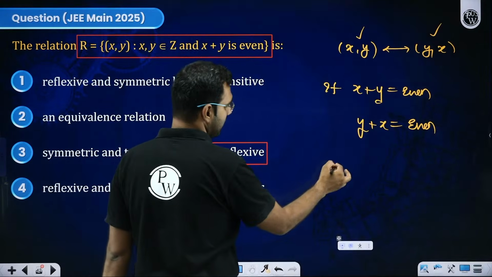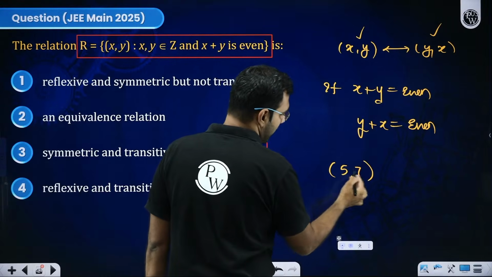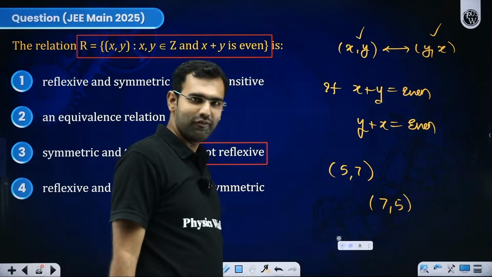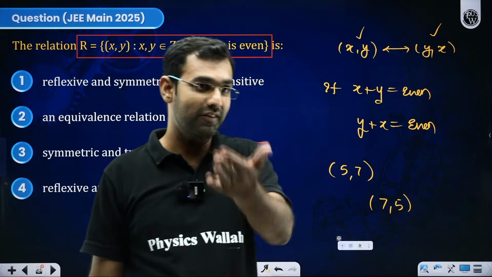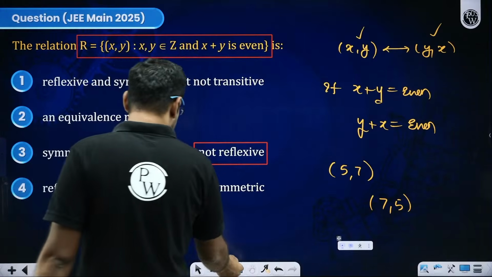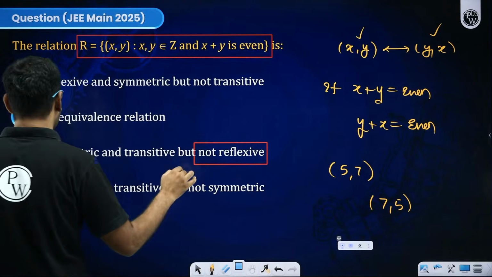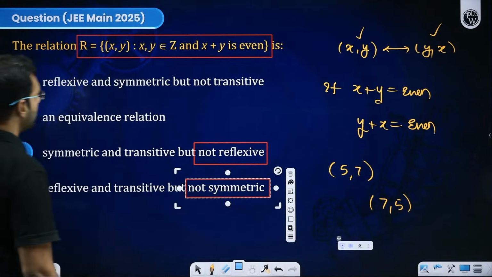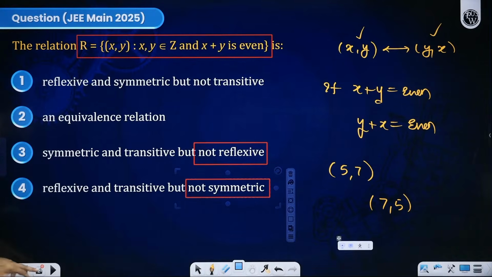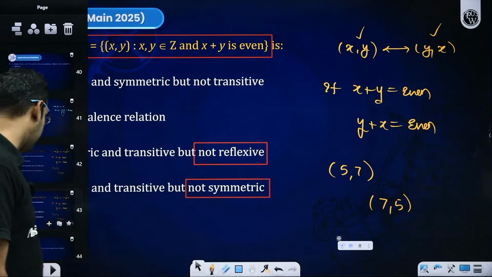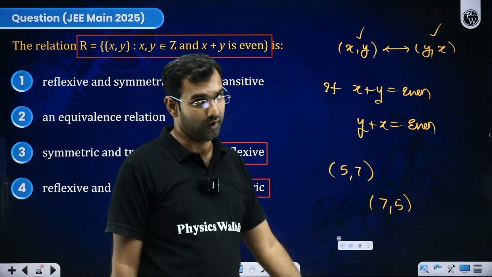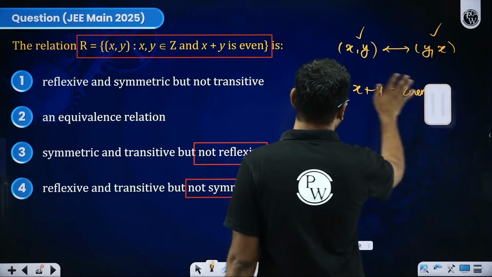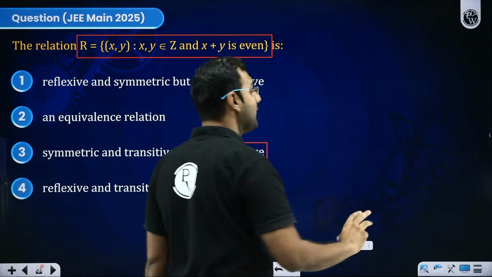For example, let's say if I say 5 comma 7 is there, so 5 plus 7 is 12, it will be there. So of course 7 comma 5 will also be there because 7 plus 5 is still that same 12, which is even. Getting my point? So will I not say, sir, it is reflexive as well as symmetric? So if an option says that it is not symmetric, it could be wrong. So I'm now left with option A and B, which means now I need to decide which option is correct, whether it is transitive or equivalence. So again, don't be in a rush, Vijay. So let us again try to prove.